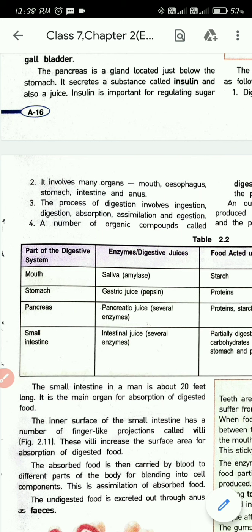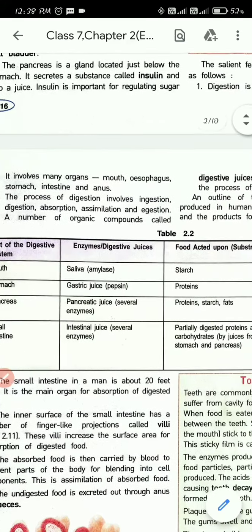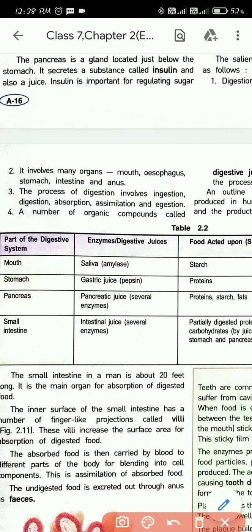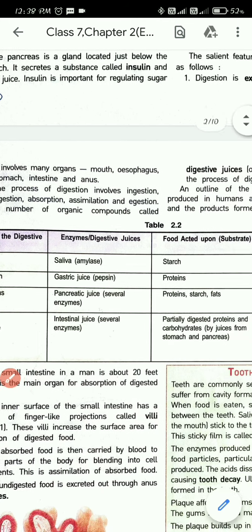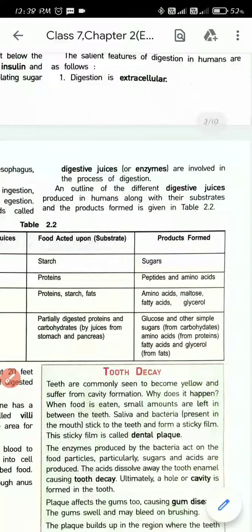Next, the process of digestion involves what steps? Ingestion, digestion, absorption, assimilation, and egestion. These are the 5 steps related to digestion. A number of organic compounds called digestive juices or enzymes are involved in the process of digestion.